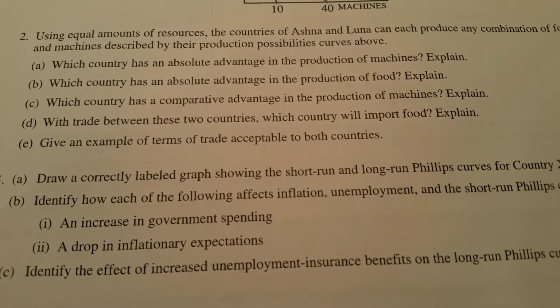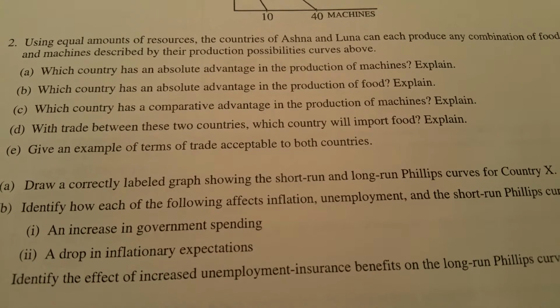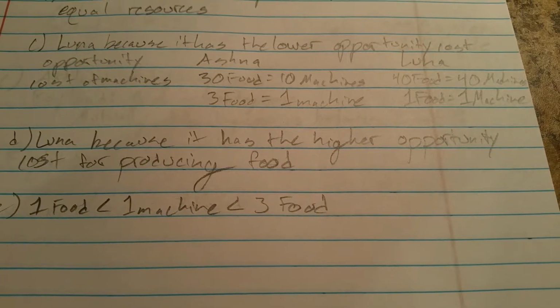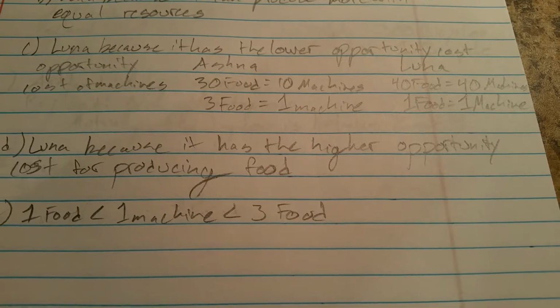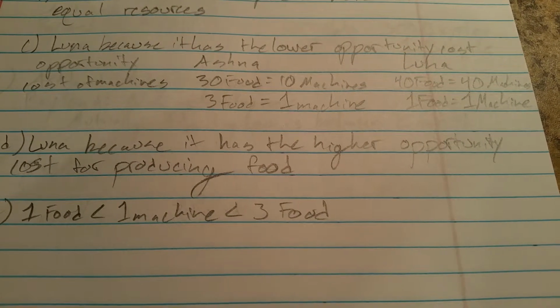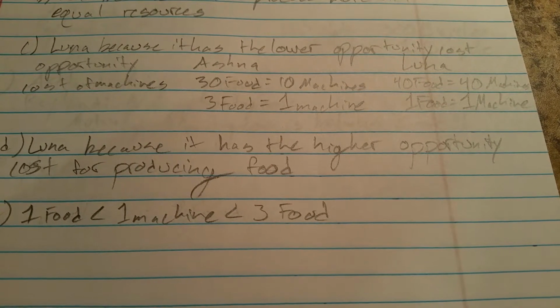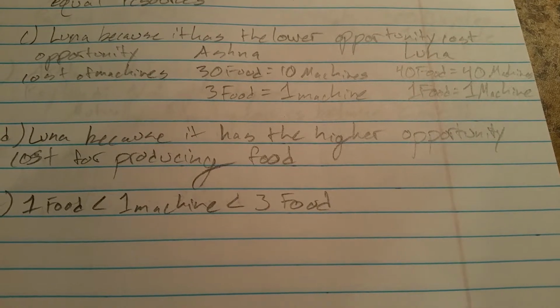Now part D. With trade between these two countries, which country will import food? Explain. And that is going to be Luna because, as in part C, we determined Luna can produce machines at a lower opportunity cost. That means they're going to produce machines and Ashna is going to produce food, so Luna is going to trade for food and import it because it has a higher opportunity cost in producing food.